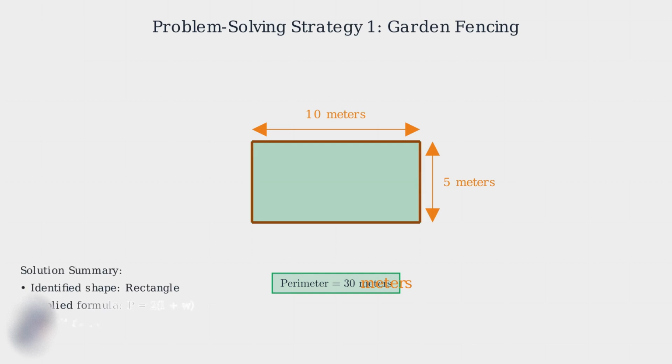This problem demonstrates why understanding perimeter is so practical. Whether you're fencing a garden, framing a picture, or calculating the trim needed around a room, you're finding the distance around the outside edge, the perimeter.